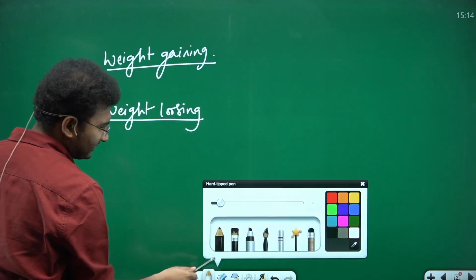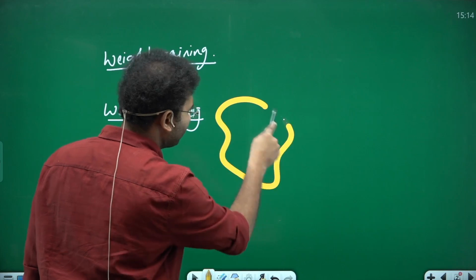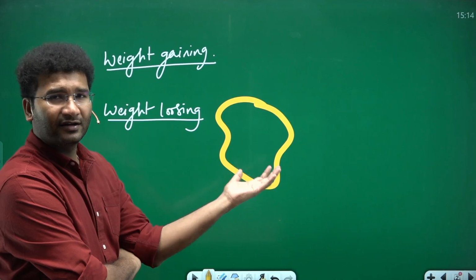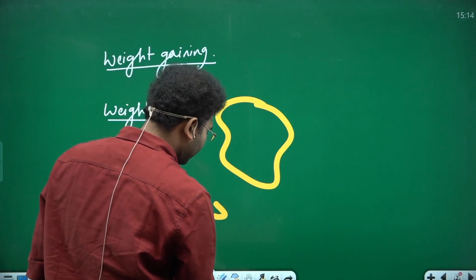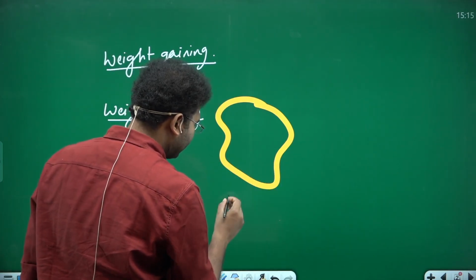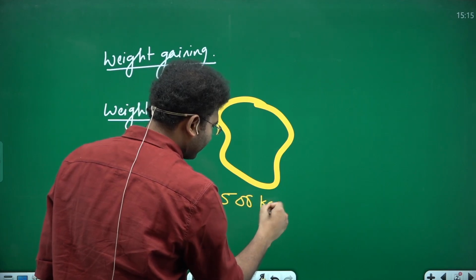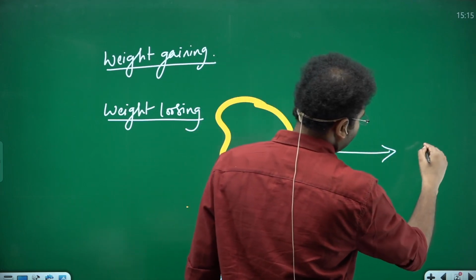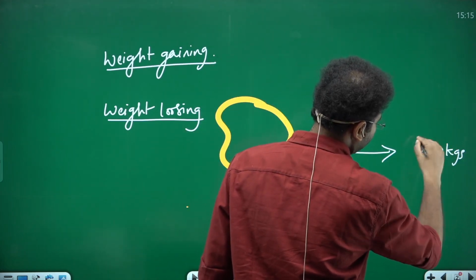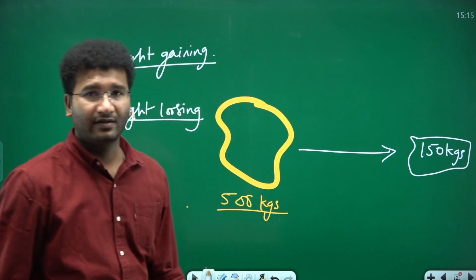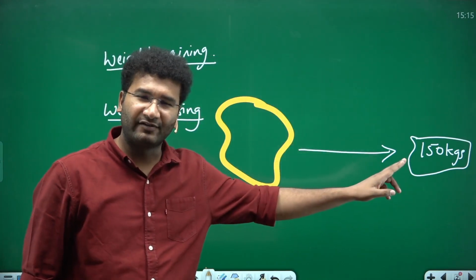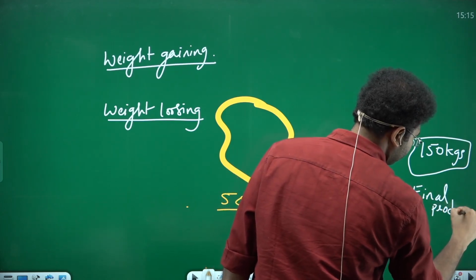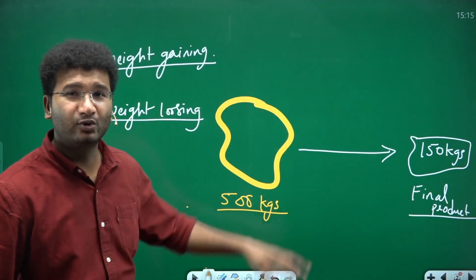Right? So first let's see the size of the raw material and the weight. It is always calculated in weight also. If this is the weight of the raw material, let's say the weight of the raw material is 500 kgs, and the final product weight is 150 kgs, right? Are you gaining the weight or are you losing the weight? This is your final product. You are going to lose the weight.